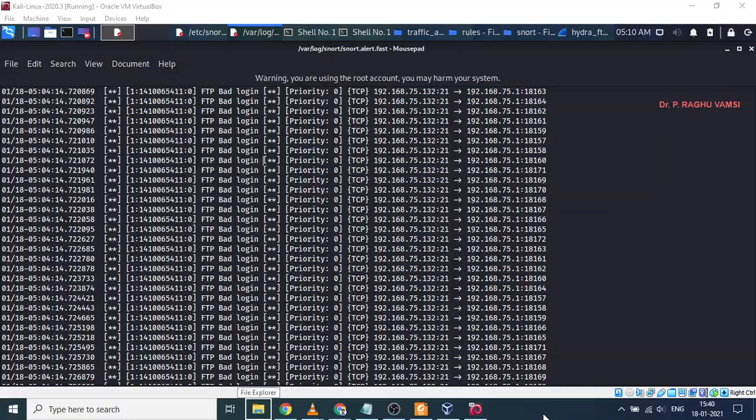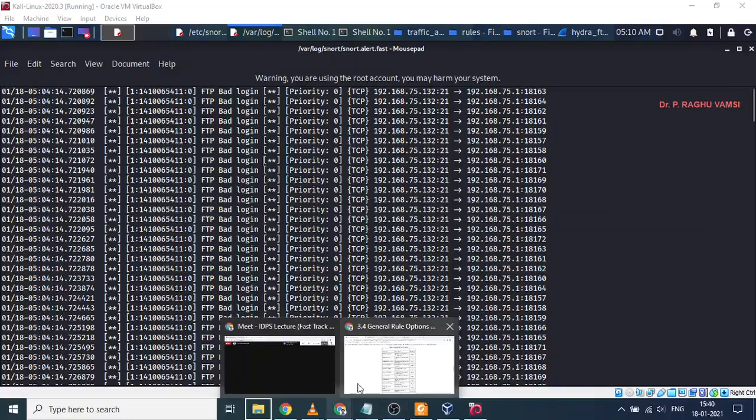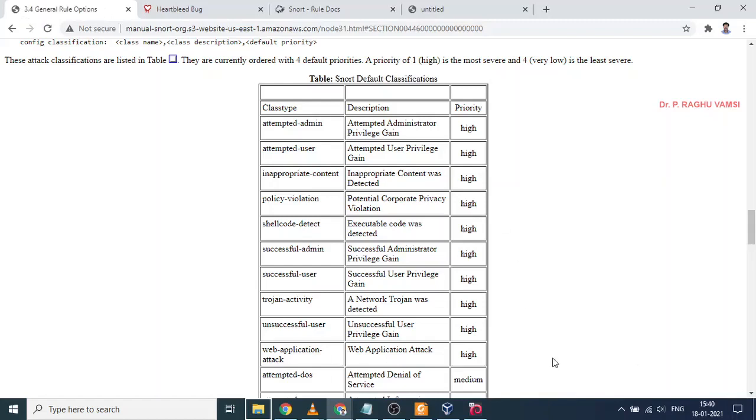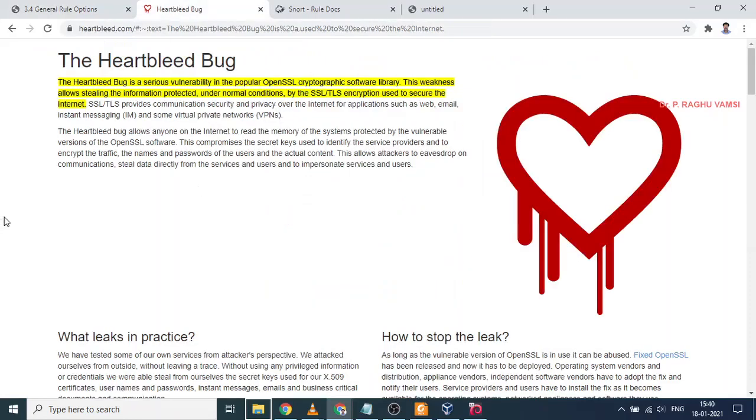Now we'll see the Heartbleed attack. Heartbleed attack is nothing but we can access the memory that is beyond the specified location whenever we use the OpenSSL package for making the HTTP communication secure. That is what is called the Heartbleed attack. This is the most frequently observed bug in OpenSSL version 1.0.